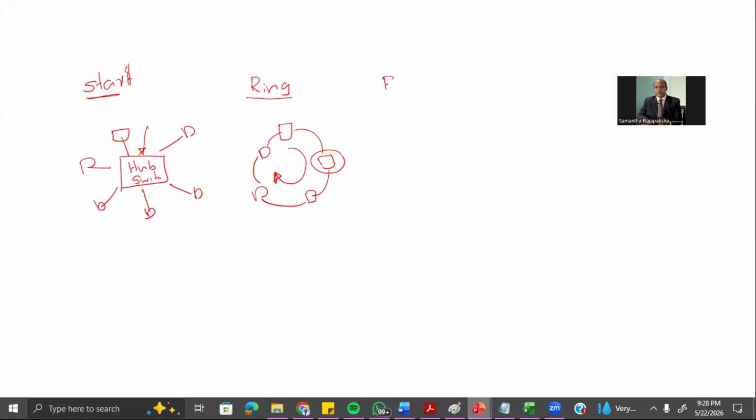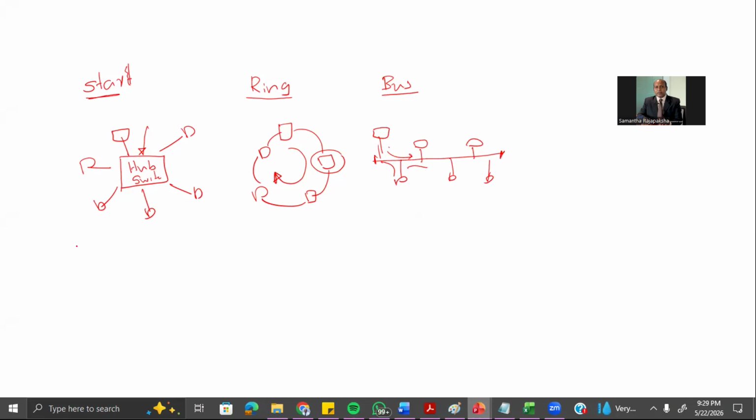And then you have the bus topology. Bus topology means there is a main wire, or we call it a backbone, and we connect the computers to the main wire like this. This is what we call bus topology. Remember, the messages are broadcast, which means the message will be sent to every computer.